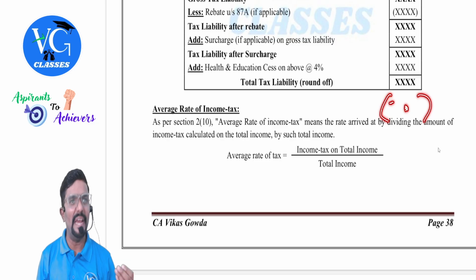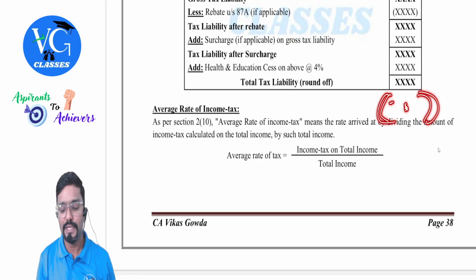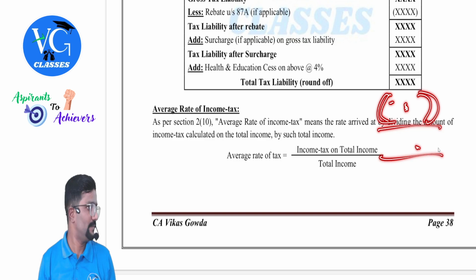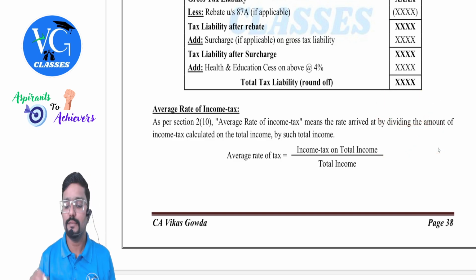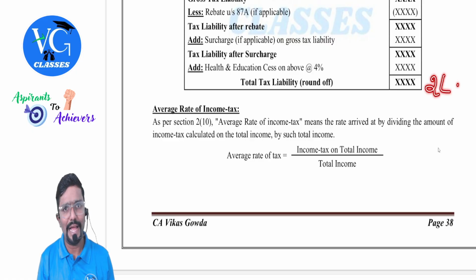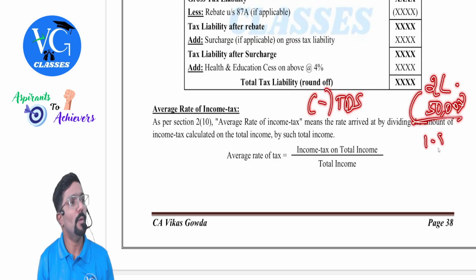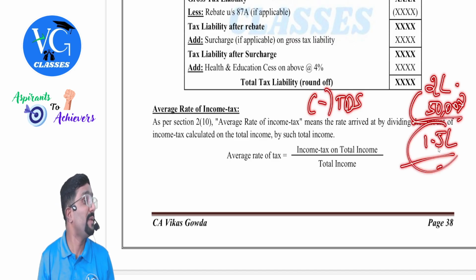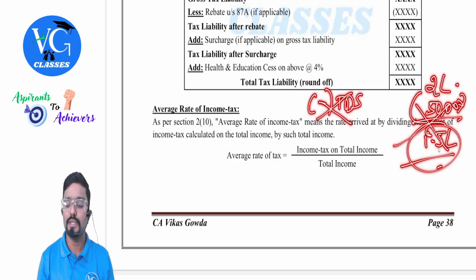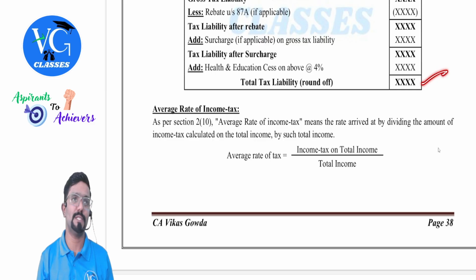As we already paid it, we need to reduce it and the remaining amount is payable. Remaining amount is payable, 2 lakh. Assume TDS already deducted. Let me take it as 50,000. Now, how much is still payable? 1.5 lakh. We call it payable. Clear? But if the question is silent about TDS, TCS and all, straight away the assessee has to pay this.